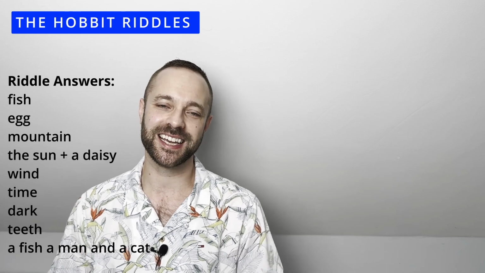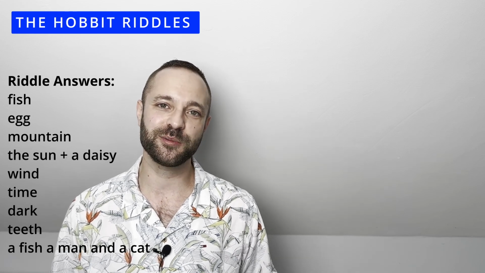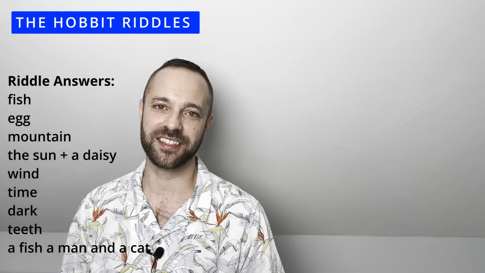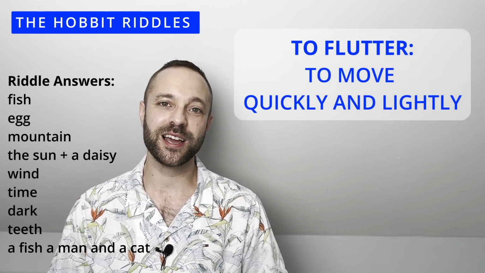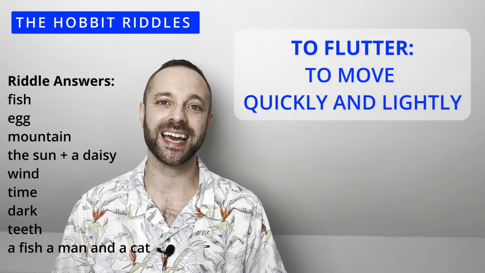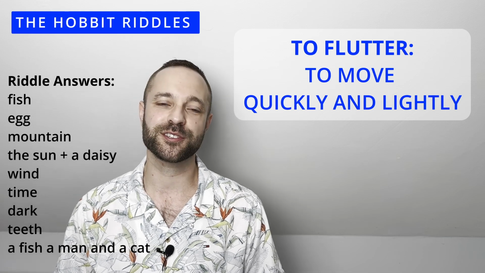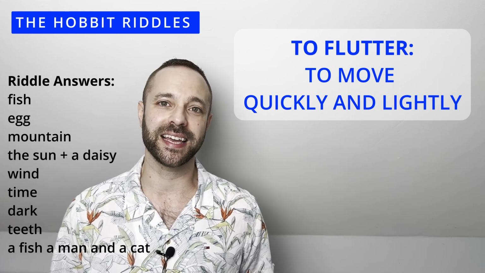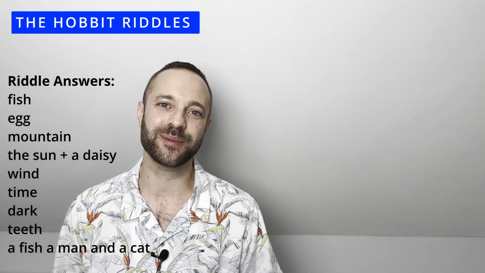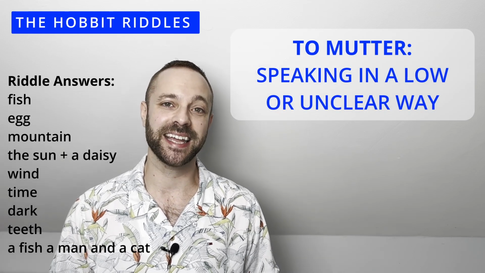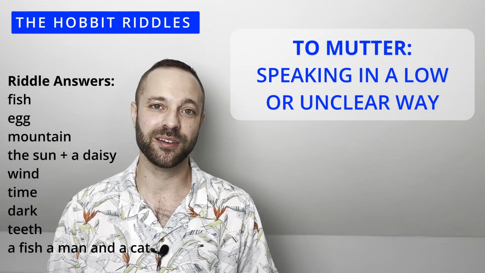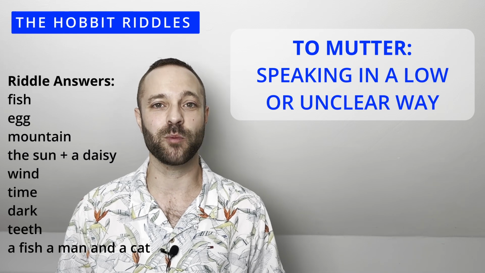Let's go on to the second riddle, and for this one, there's two words that we need to check together. The first word is flutters. Flutters describes something that moves quickly and lightly. It's often used to describe something that is flying or waving. The second word we need to check is mutters. This describes speaking in a low or unclear way, often talking about a whisper.